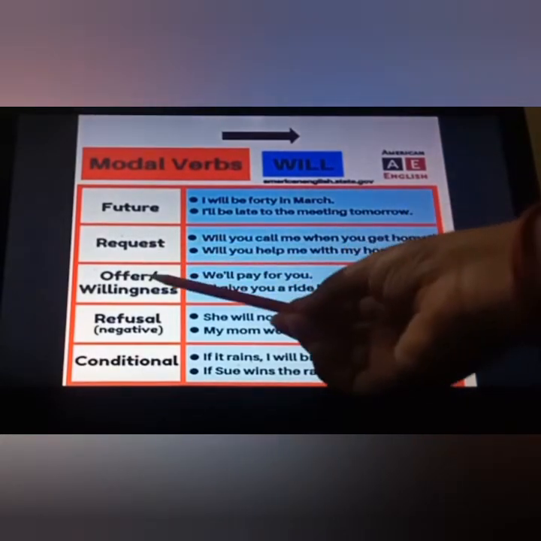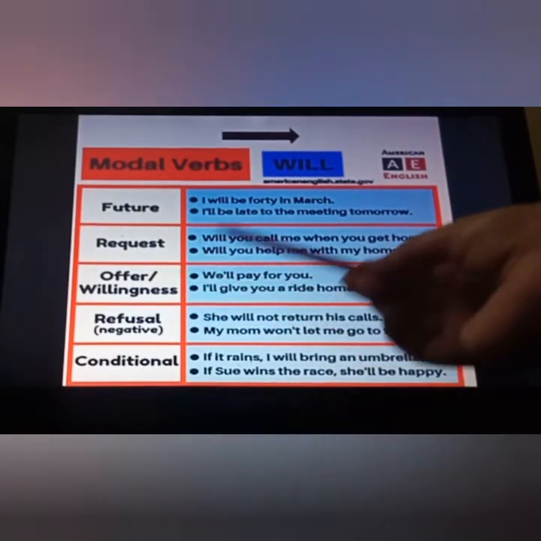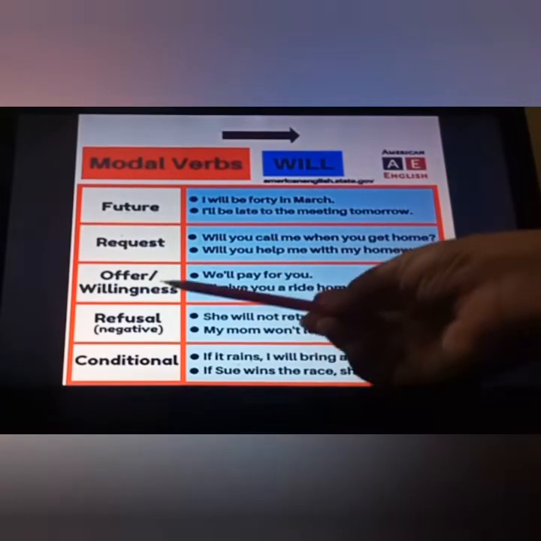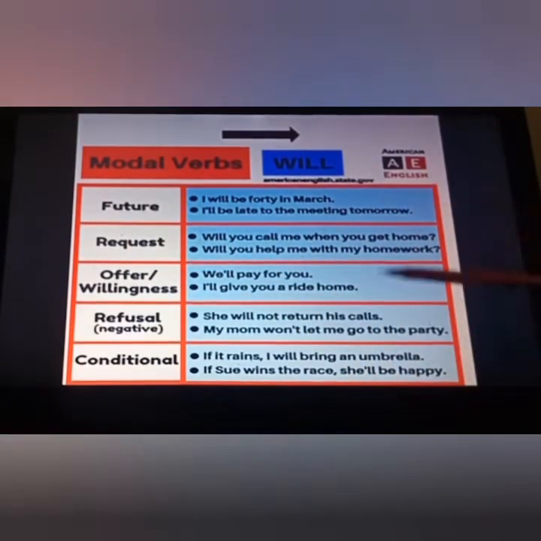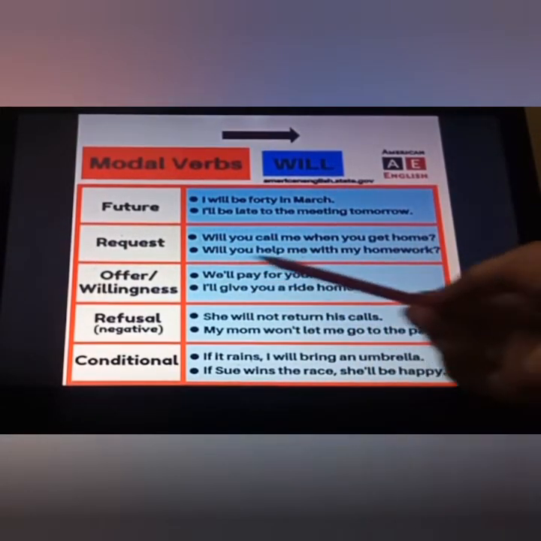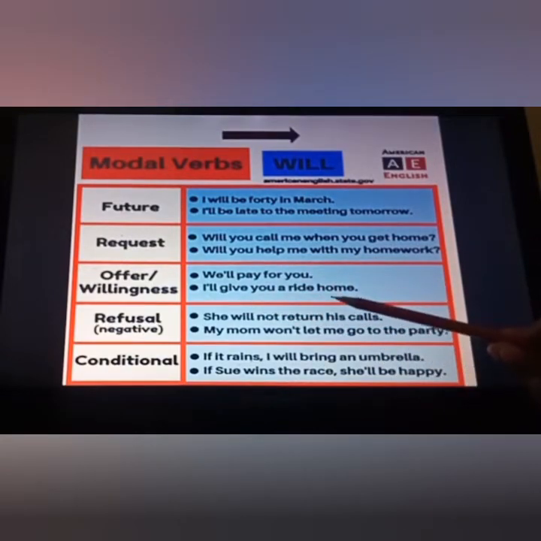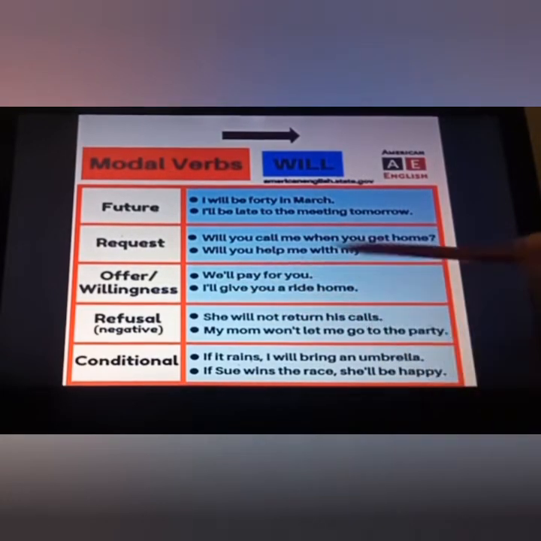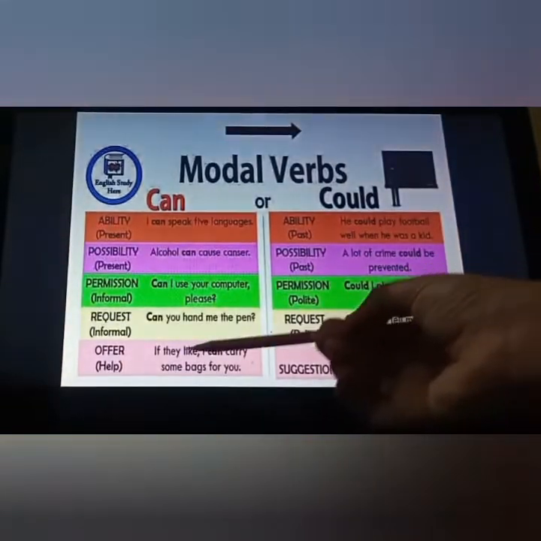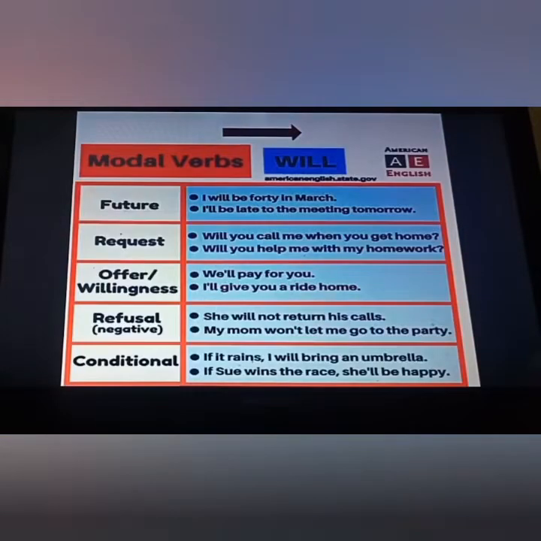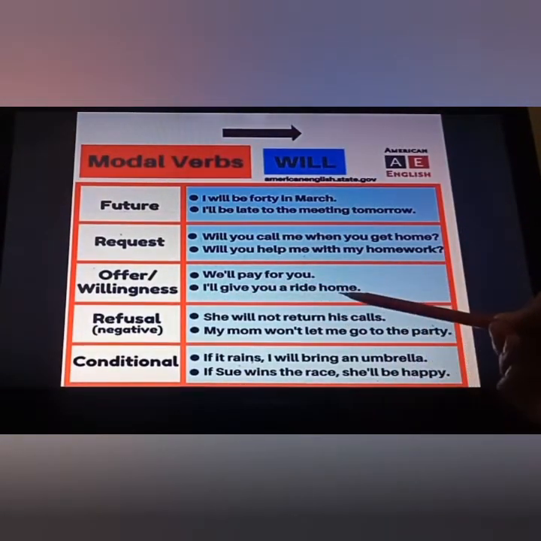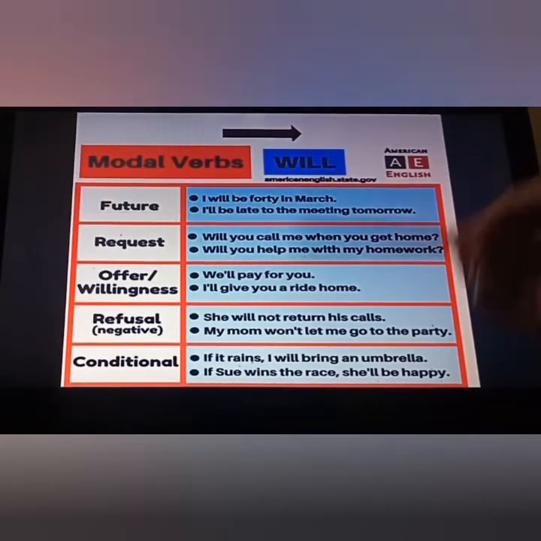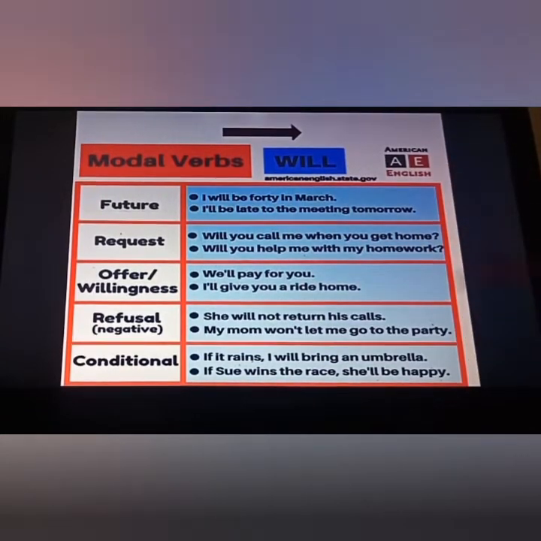Offer or willingness. Here we have one more function of will, that is offer, willingness to do something. We will pay for you. I will give you a ride home. So here instead of will we can even use can. We can pay for you, or I can give you a ride home. So it depends on which one you are using.